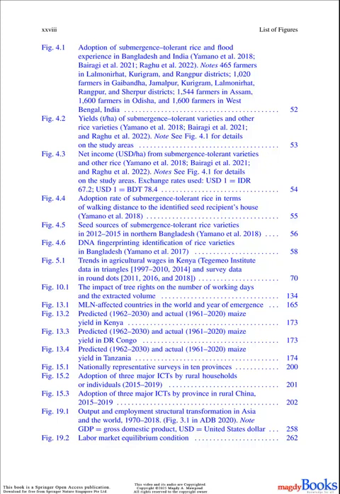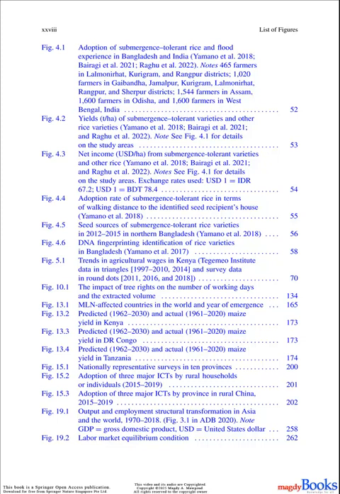Figure 4.4. Adoption rate of submergence-tolerant rice in terms of walking distance to the identified seed recipient's house. Yamano et al. 2018. Figure 4.5. Seed sources of submergence-tolerant rice varieties in 2012 to 2015 in northern Bangladesh. Yamano et al. 2018. Figure 4.6. DNA fingerprinting identification of rice varieties in Bangladesh.